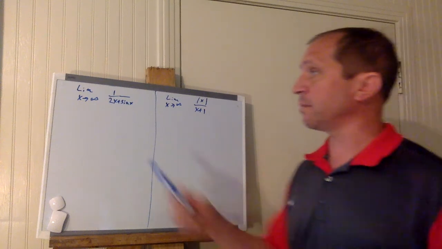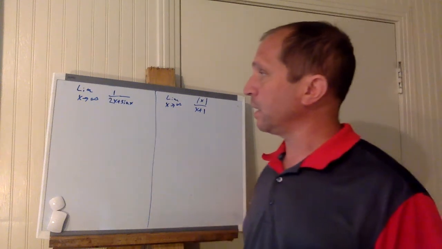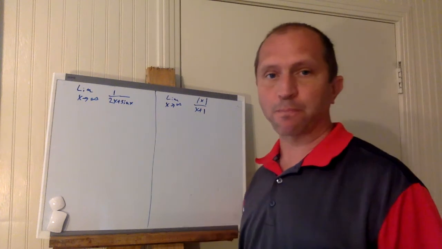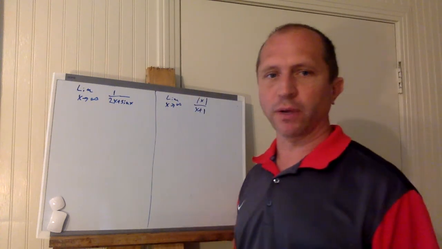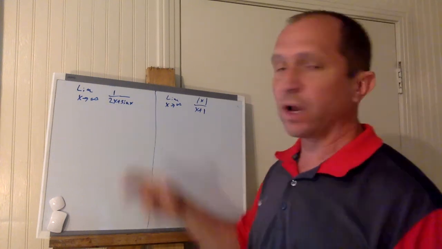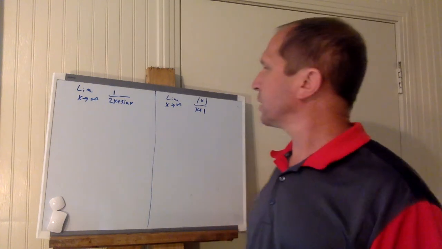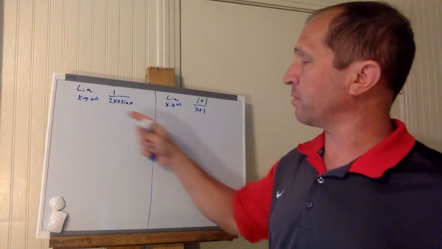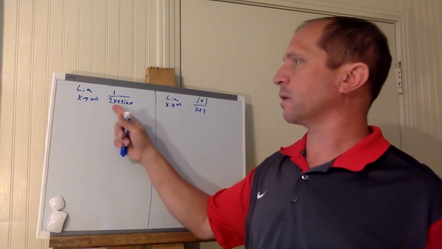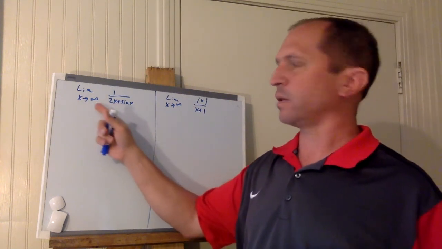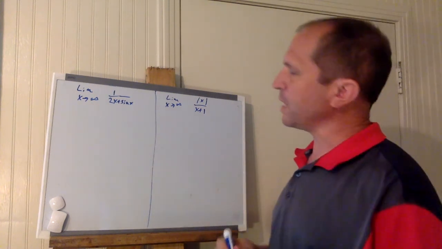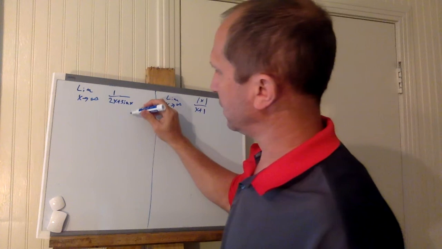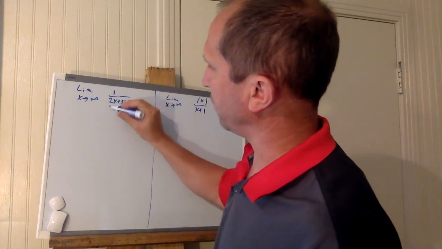The first one, limit as x is approaching infinity of 1 over 2x plus the sine of x. Now, 1 is 1. 1 is never going to change. So we're always going to have 1 over something. So now we have to think about, well, what's happening here as this x value is getting infinitely large? Well, 2x would just be a very large number.